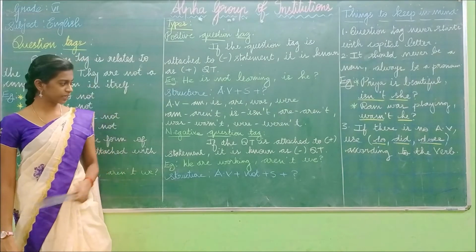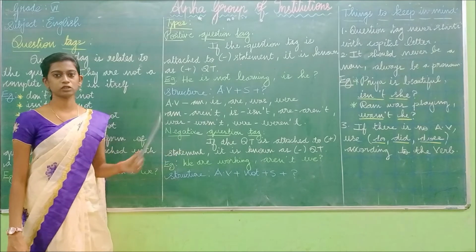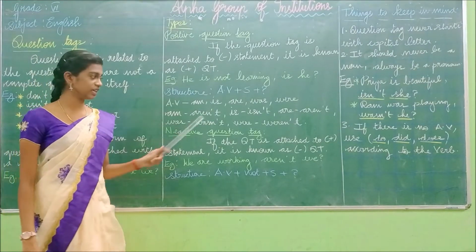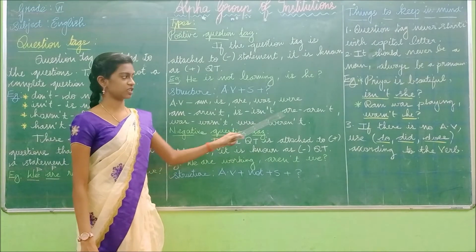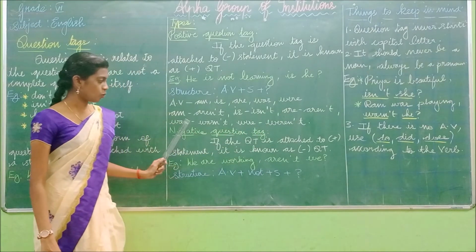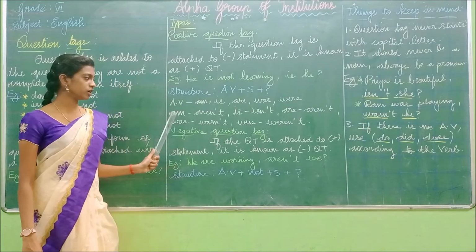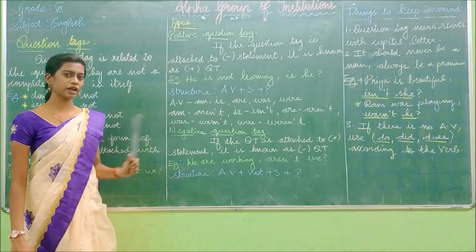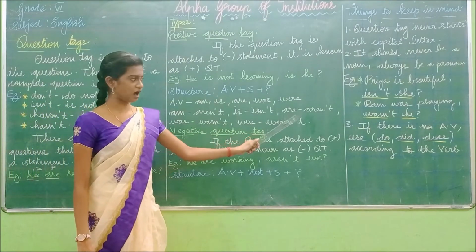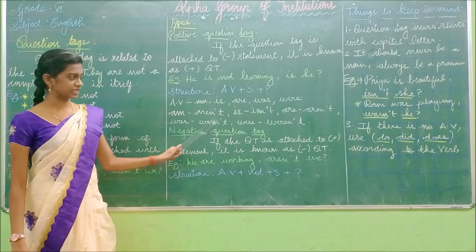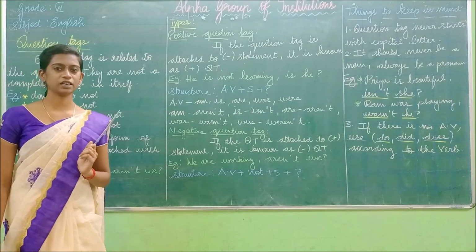If the auxiliary verb am comes, you have to write aren't. Okay, you should not write am. You have to write only aren't. And if is comes, you have to write isn't; are, aren't; was, wasn't; were, weren't. Okay. So if the auxiliary verb am comes, what you have to write? You have to write aren't; is, isn't; are, aren't; was, wasn't; were, weren't. Okay. So we have seen the first type.